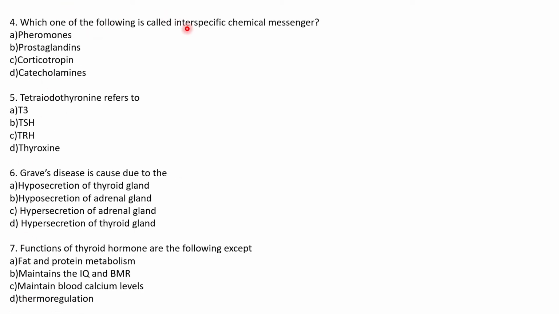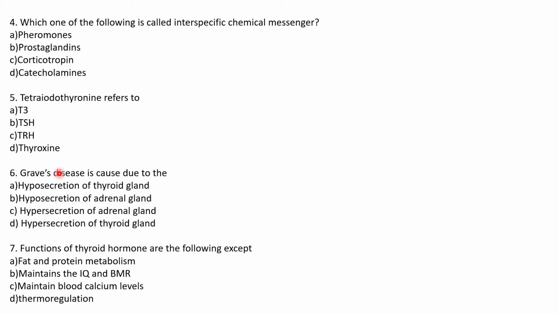Which one of the following is called interspecific? Inter means between two animals. So the answer would be pheromone. Pheromones are similar to hormones, but they will act on another animal. So that's why it is interspecific. Whereas all the other three are part of hormones, and hormones are intraspecific. They act within the body of an individual. Prostaglandin, corticotrophin, catecholamine, all these are hormones. Yes, prostaglandins are actually active lipid compounds.